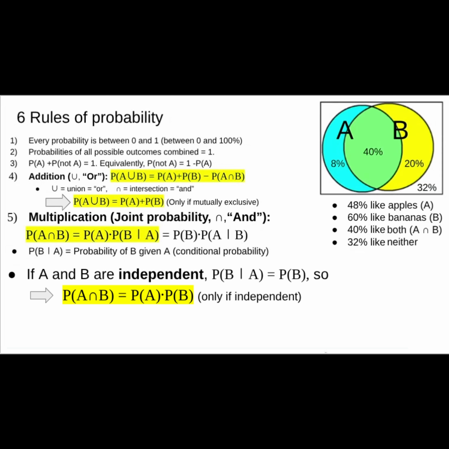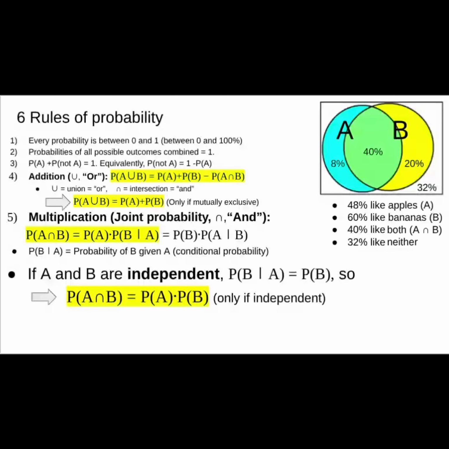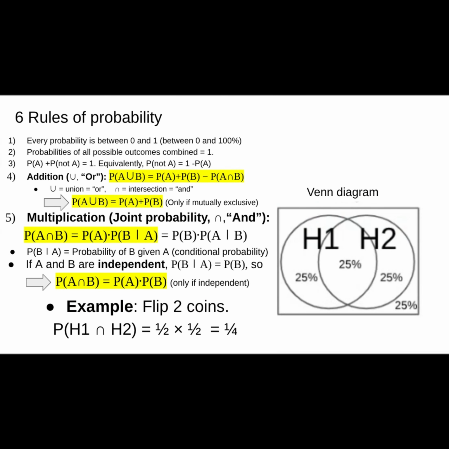Don't confuse independent with mutually exclusive that we mentioned in rule number 4. Mutually exclusive is almost the opposite of independent. It's very dependent. If A and B are mutually exclusive, P of B given A is 0. So what's an example where A and B are independent? Let's say you flip 2 coins. What's the probability of getting heads on the first coin and heads on the second coin? Clearly, these are independent.